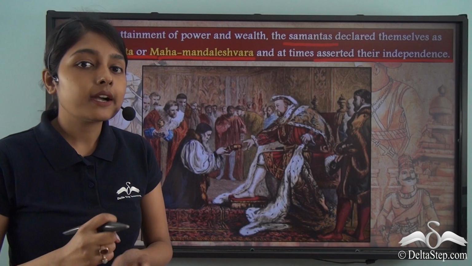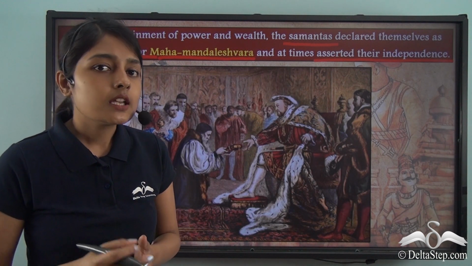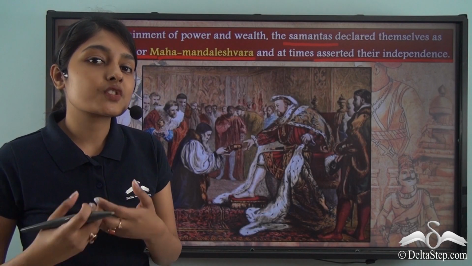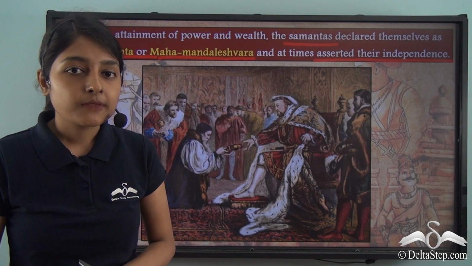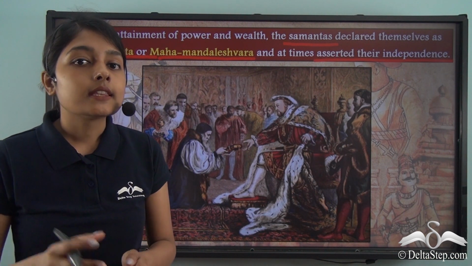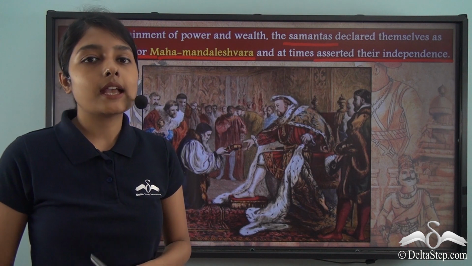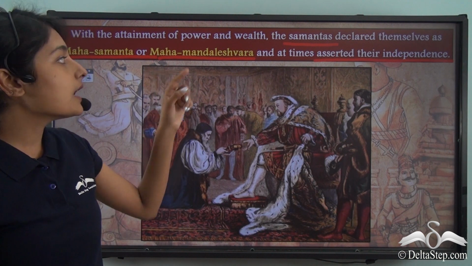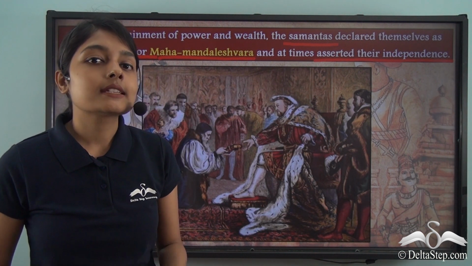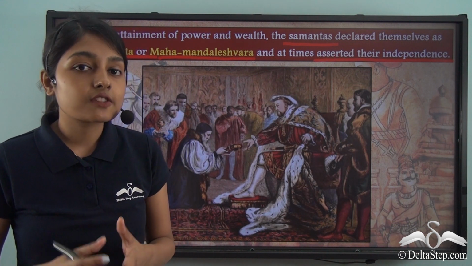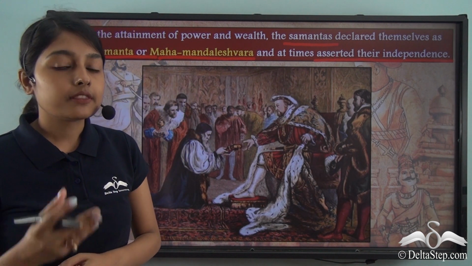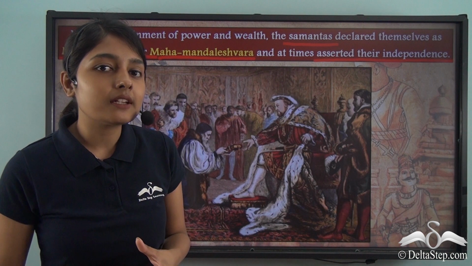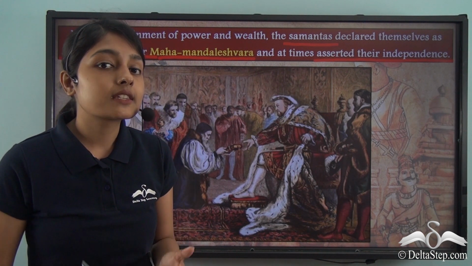Because on account of the power they had, the money and property they had, they were no longer willing to remain subordinates to the rulers or kings. Which is why they declared themselves Mahamandaleshwara or Mahasamantha, and they declared their independence. And in this way, on account of their power and wealth, they started gaining their independence. But what did this independence mean for these Mahasamanthas or Mahamandaleshwaras?